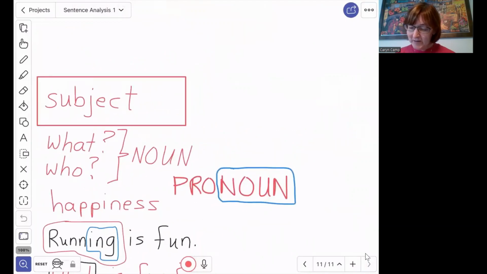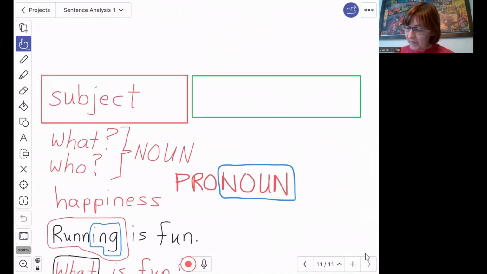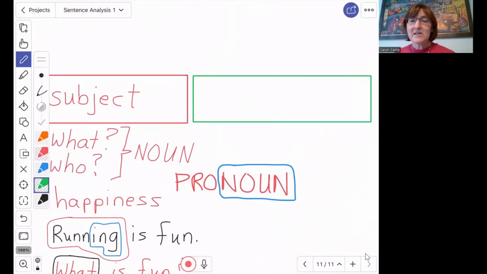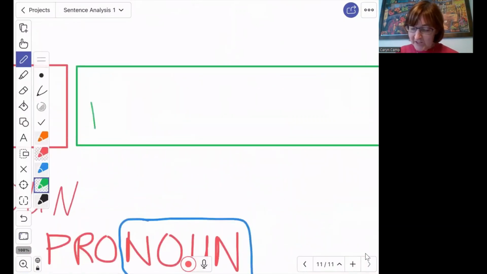Let's take a look. Do you remember what color I used for this? Green. Now, this is a very hard word to remember. This is not the kind of word that you're going to go home and talk about at the dinner table with your family and say, you know, I saw a really nice predicate at school today, right?